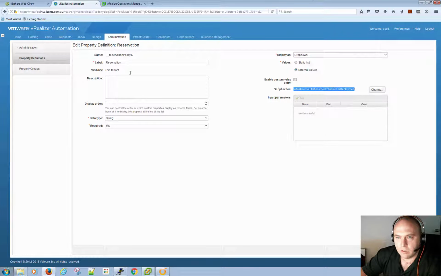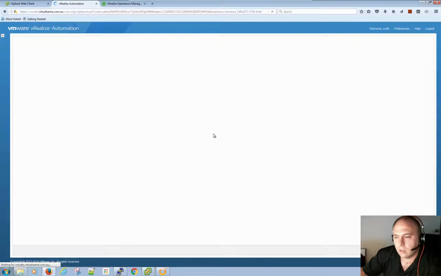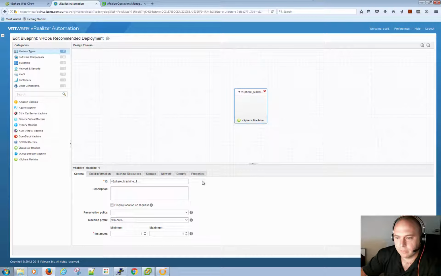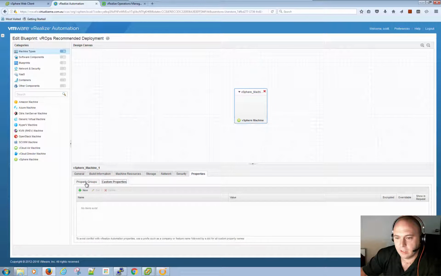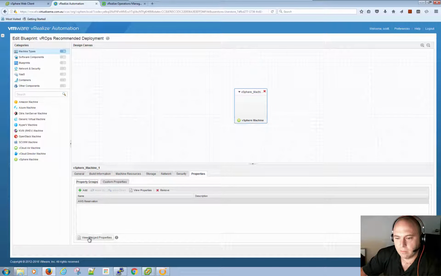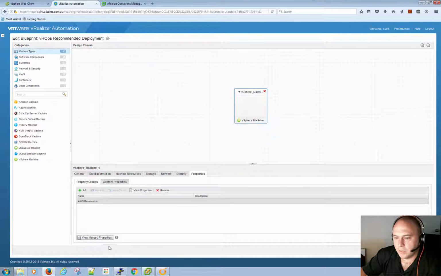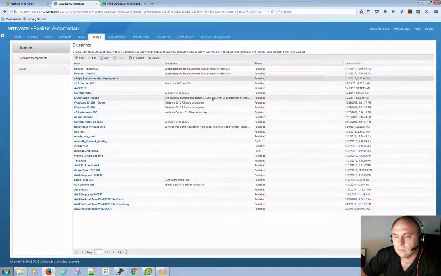Also when you set this, if we go back to design, we set that. I've actually got it in a property group, called AWS reservation, but we set that on the properties of the machine. So we can have a look there. That's set, and as you can see, that'll be show and request, and that's overrideable, and that's what we want. So it's really simple from vRA's point of view, but then we've got to dive under the hood.